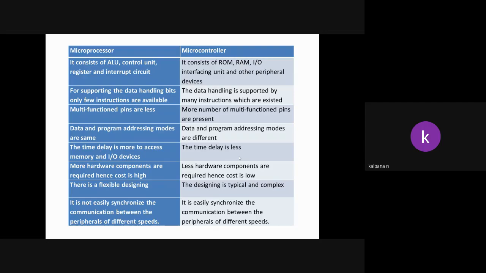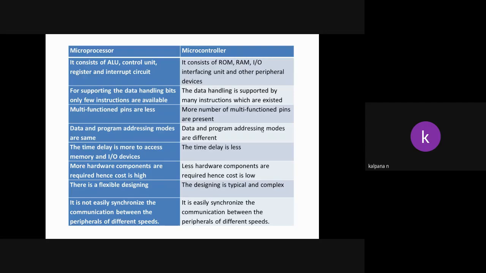Why? Everything is included on a single IC. Microcontroller means input/output, memory, interrupts, timers, counters, everything is fabricated on a single IC. Whereas in the processor, it is only the CPU. Processor means only CPU. Controller means CPU with the peripherals. So due to this, the hardware components required in the processor are very high, whereas in the controller they are very few. So the cost is low in a microcontroller and high in a processor.